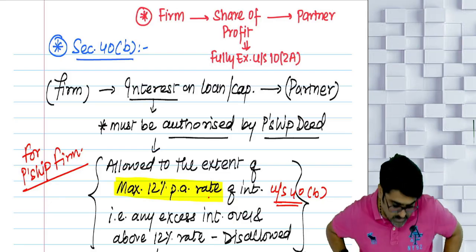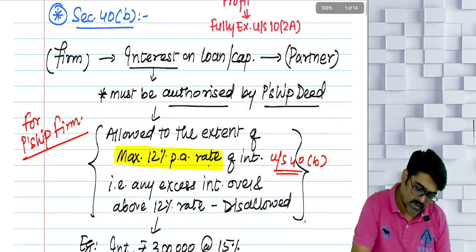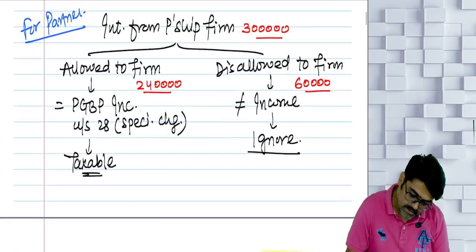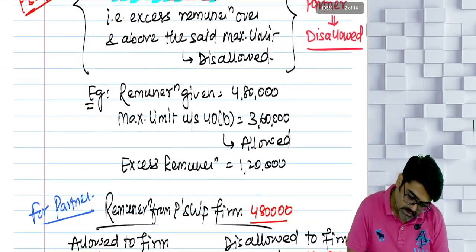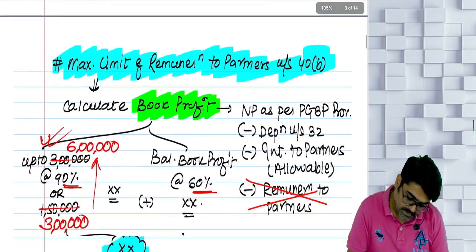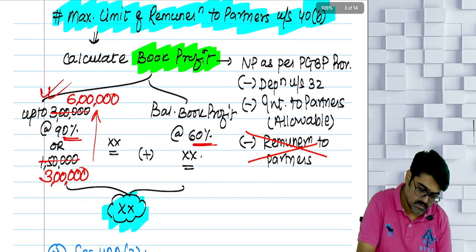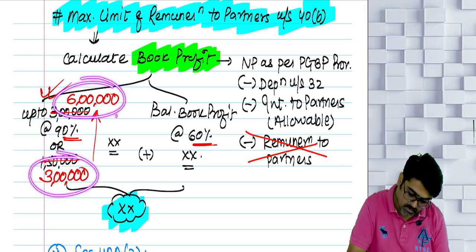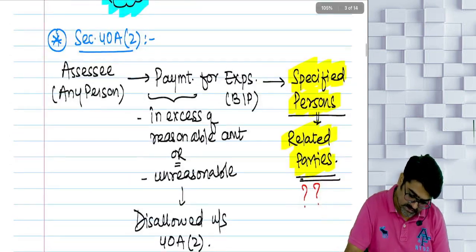Okay, so wait. 40 clause B. I've already covered this. Guys, in this 40 clause B, can you see the limit which I have calculated here? Hello? Can you see this limit? This is 6 lakh. This is 3 lakh. Any book profit over and above 6 lakh, on that you are going to calculate 60%.